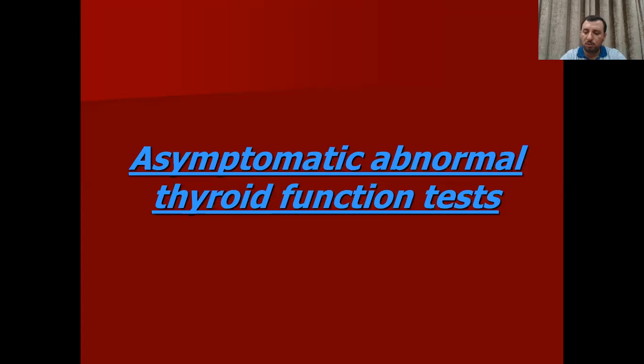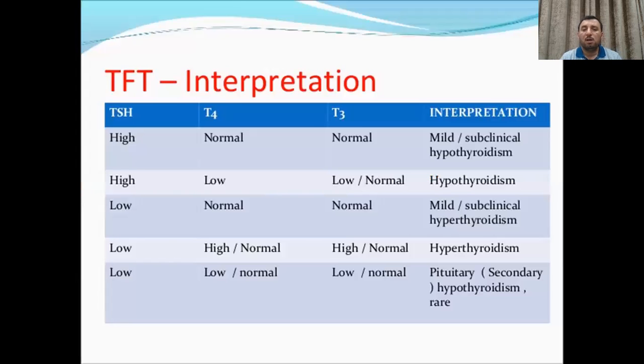Some conditions, we have three conditions. We have the condition where the patient has normal T3 and T4 but we have high TSH. So this is considered subclinical hypothyroidism, because it is not overt hypothyroidism, which has low T3 and T4. Normal T3 and T4 but high TSH, we call it subclinical hypothyroidism. So this patient requires follow-up because most patients in the next months or next year will have the full picture of hypothyroidism. So some references advise to give treatment, some references advise to follow up.